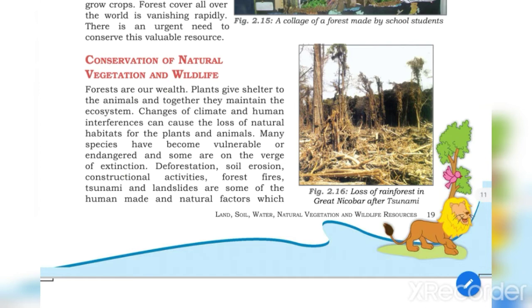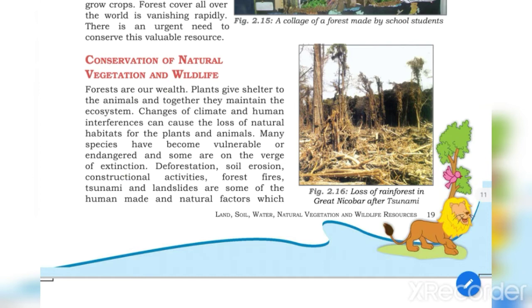Many species have become vulnerable. Vulnerable means out of our reach, or endangered, and some are on the verge of extinction. Verge of extinction means now they are about to become extinct. We will not be able to see them in future.